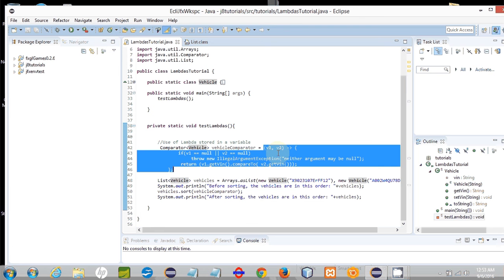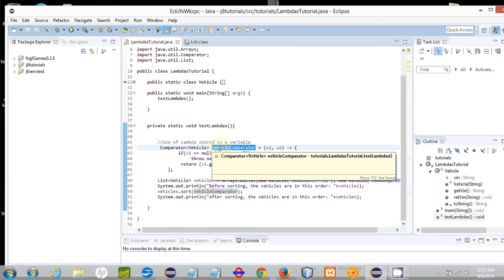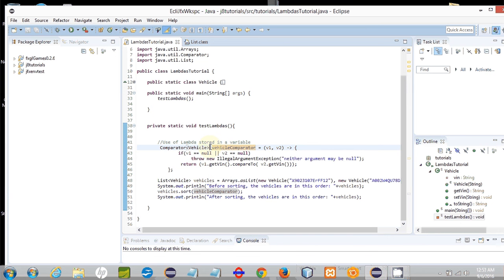So in blue, selected is our lambda, and over on the left side of the assignment, I've assigned it to a variable called vehicleComparator, which is of type Comparator<Vehicle>. So here is the lambda, and we're implementing an interface, the Comparator interface, which has one method, compare. And compare takes two arguments. The types of the arguments are generics, the generic erasure, which would be Vehicle in this case. So the compare method takes two vehicles.